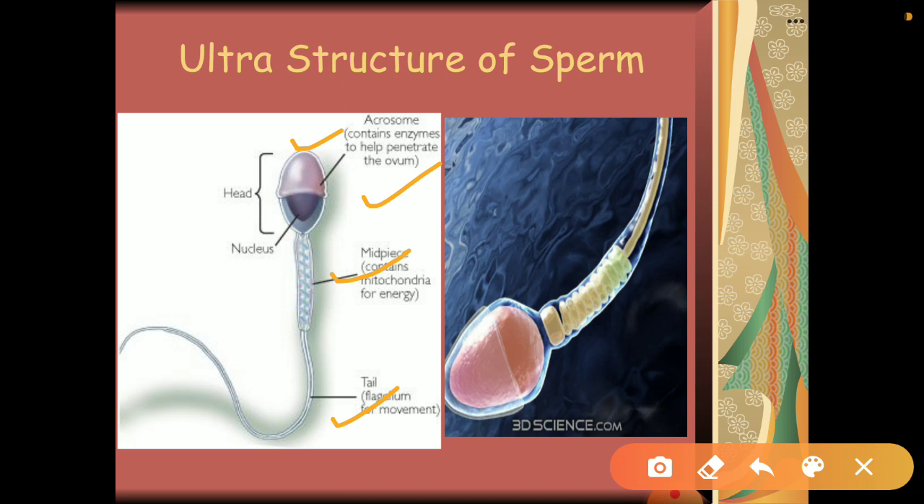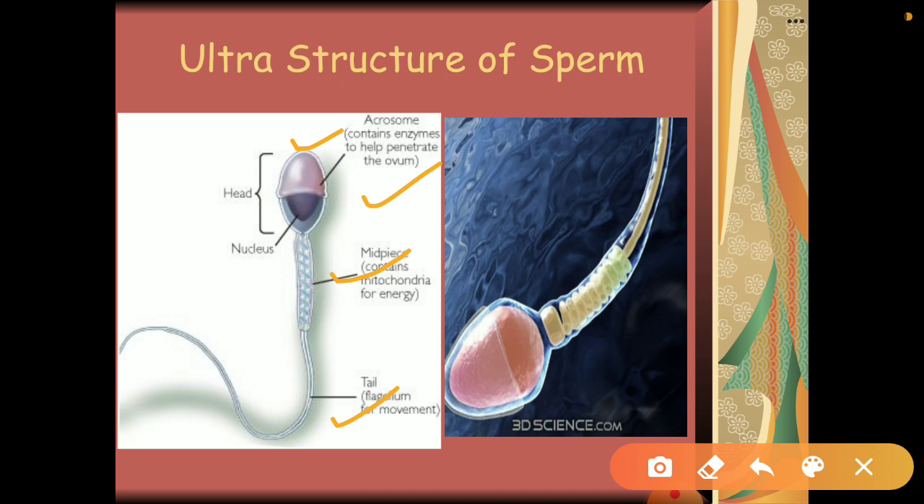When sperm fuses with the ovum, the enzymes present in the acrosome help in dissolving the membranes of the ovum, so it is actually indirectly helping in fertilization. Okay, so this anterior end is a cap-like structure which is called acrosome, having enzymes which help in dissolving membranes of the ovum during fertilization.